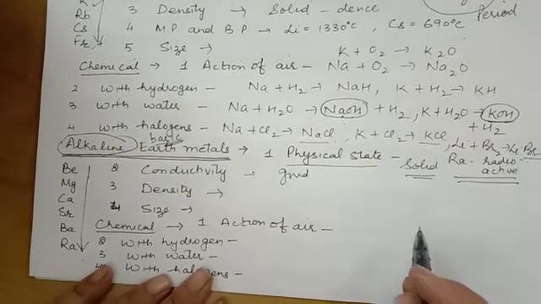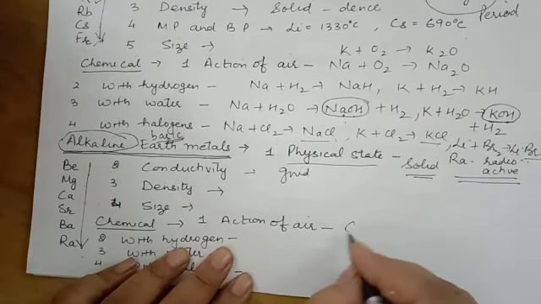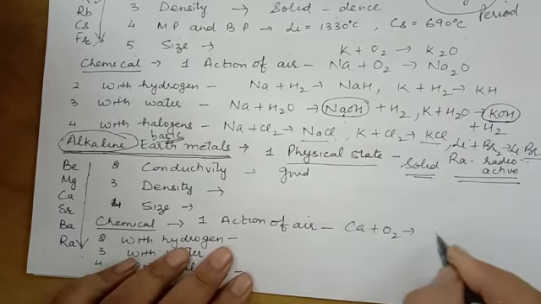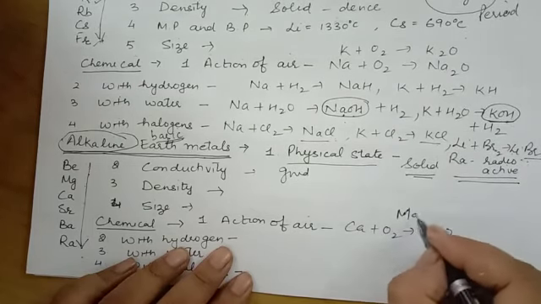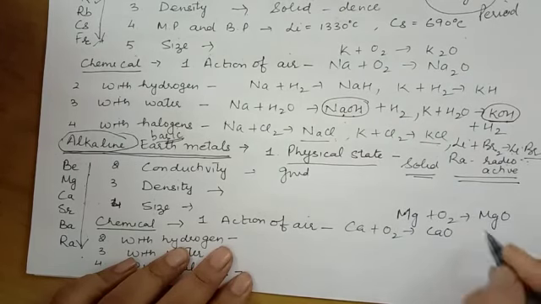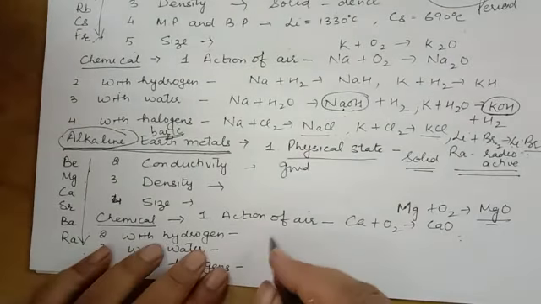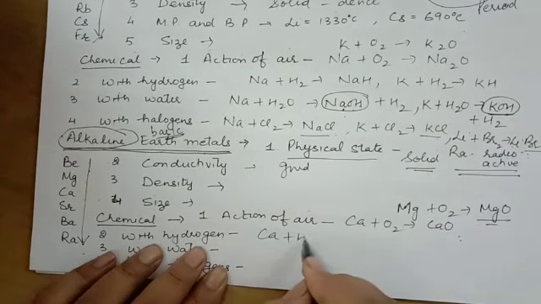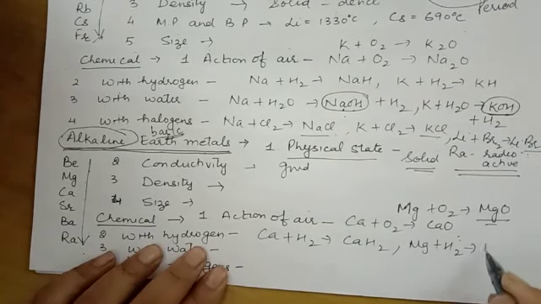First of all, action of air. In the same way, they react with oxygen in the air and they form oxides again. So we have calcium oxide and magnesium oxide. With hydrogen, again they give us hydrides. Calcium plus hydrogen gives calcium hydride. Magnesium plus hydrogen gives magnesium hydride.